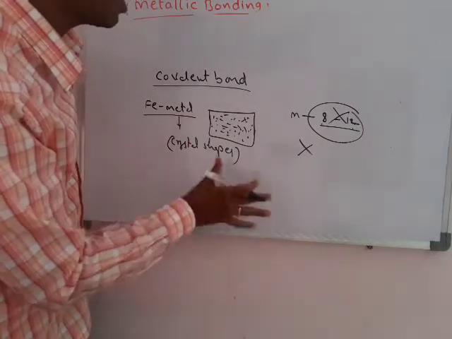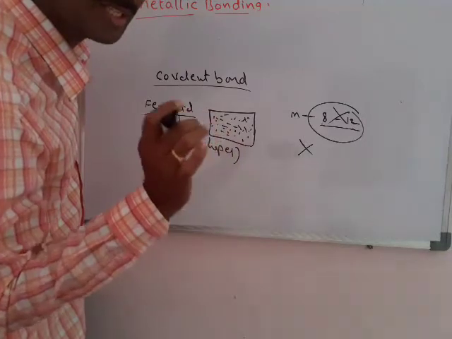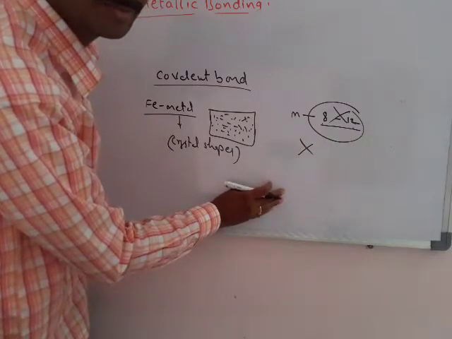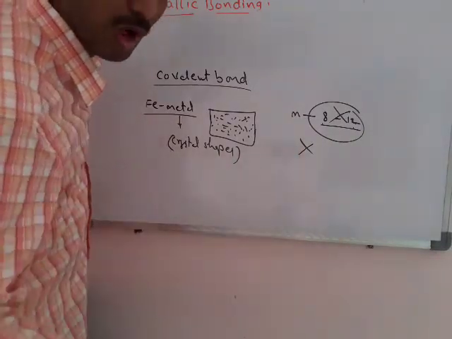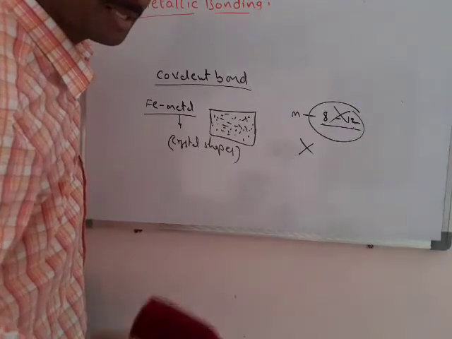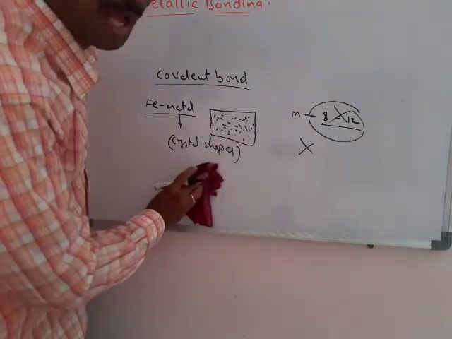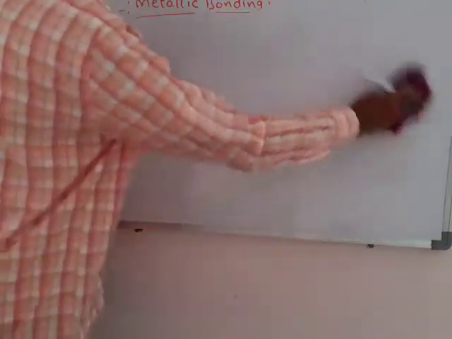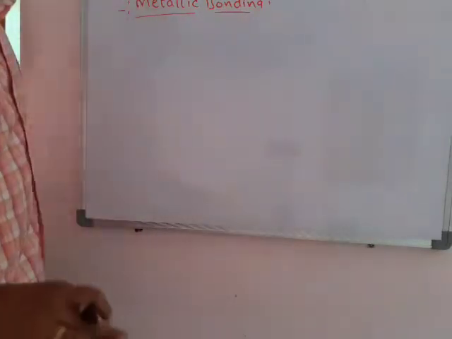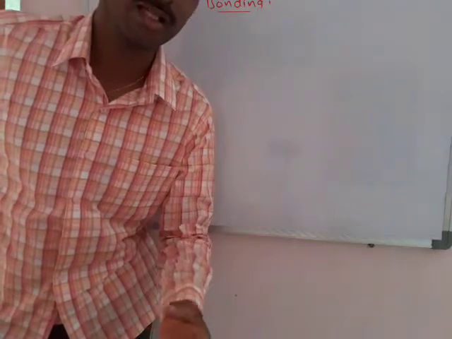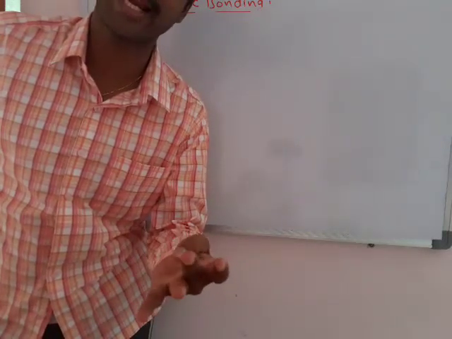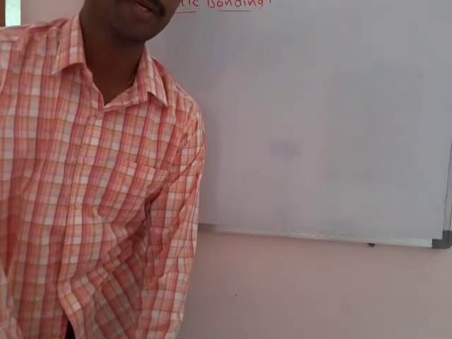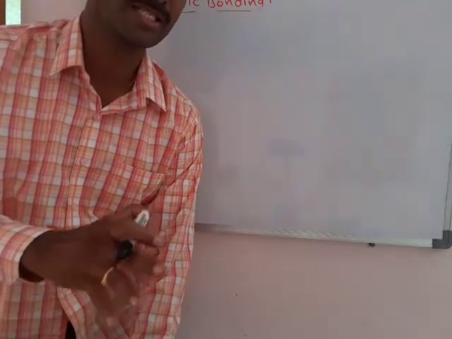In a crystal we observe that a minimum of 8 to 12 bonds are present. That many covalent bonds cannot be formed by a metal. Covalent bonding is also not applicable for metals. Now there is no choice, as covalent bond and ionic bond applications are not at all possible. They cannot be used to explain the properties of metals and the bonding present in metals.